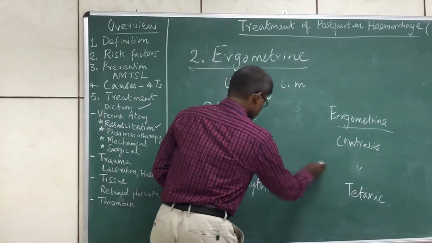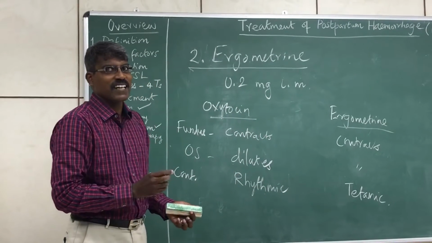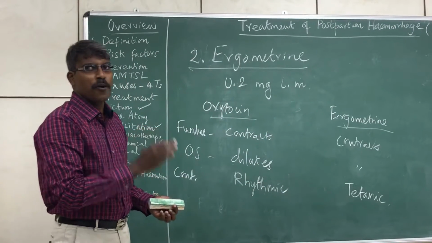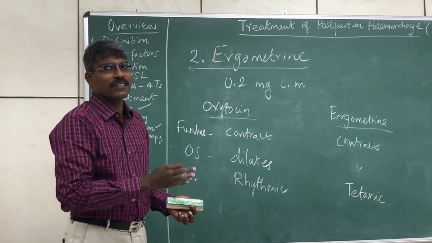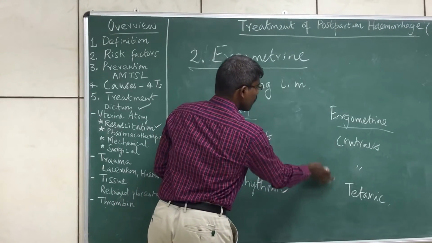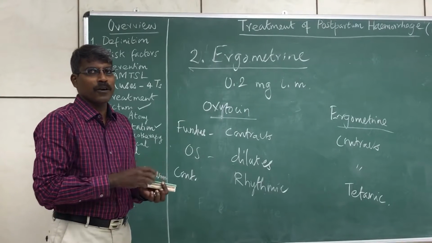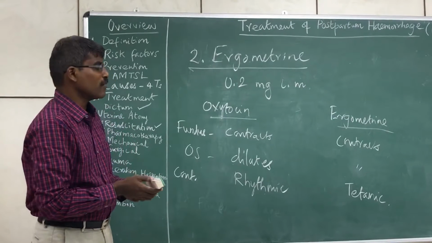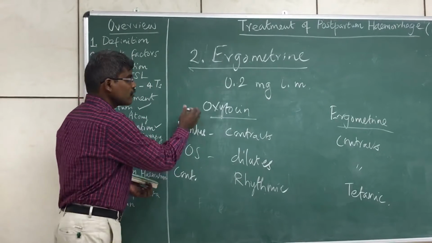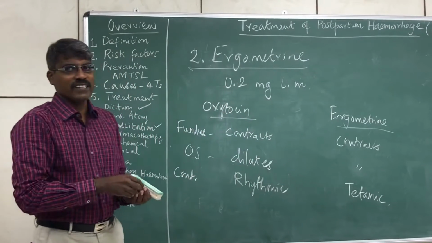Here, there is contraction of the os. That's why it's a very important precautionary measure that before administering ergometrin, we have to make sure that there are no retained products of conception, and the placenta and other things are delivered. Then only we should give ergometrin. That's the basis of why we should check that before administering it. This also gives the rationale why oxytocin can be used for induction of labor, whereas ergometrin cannot be used for induction of labor.